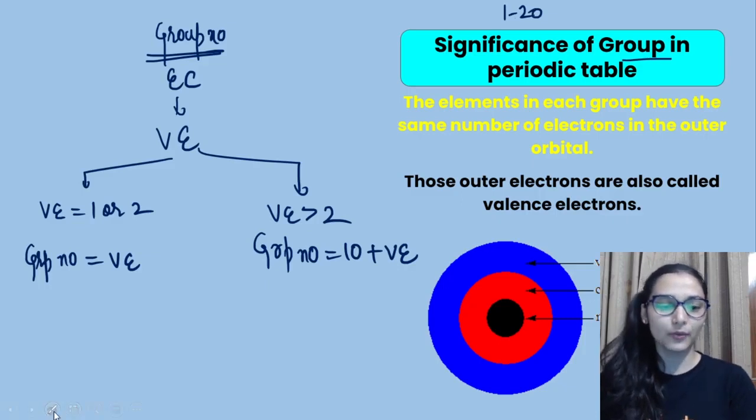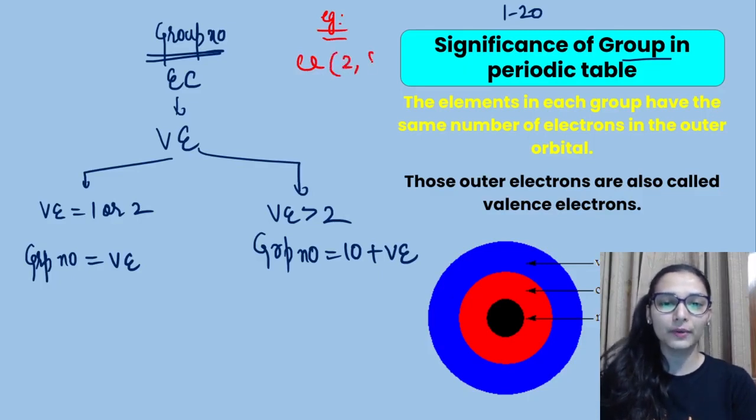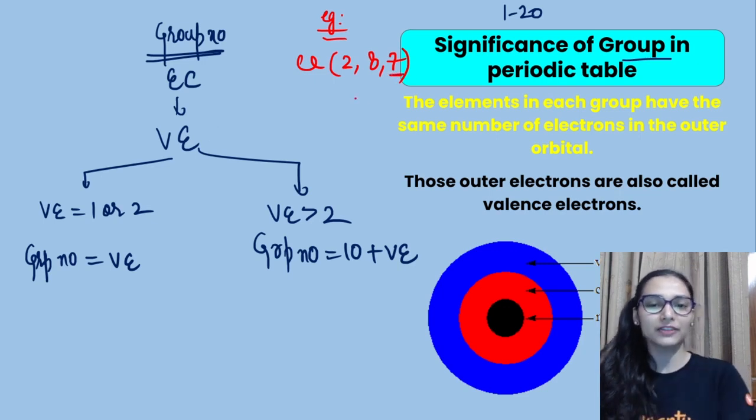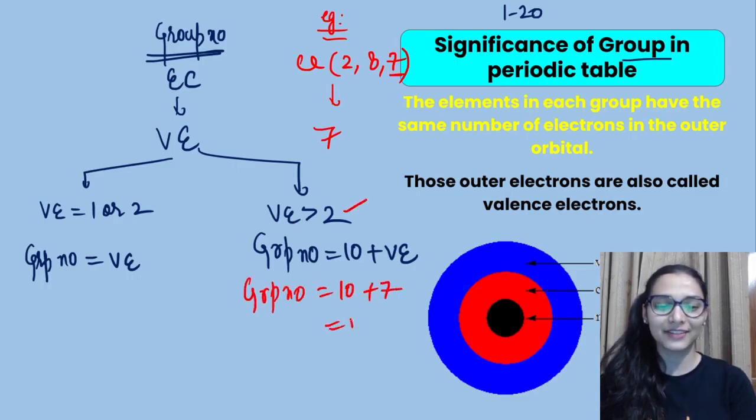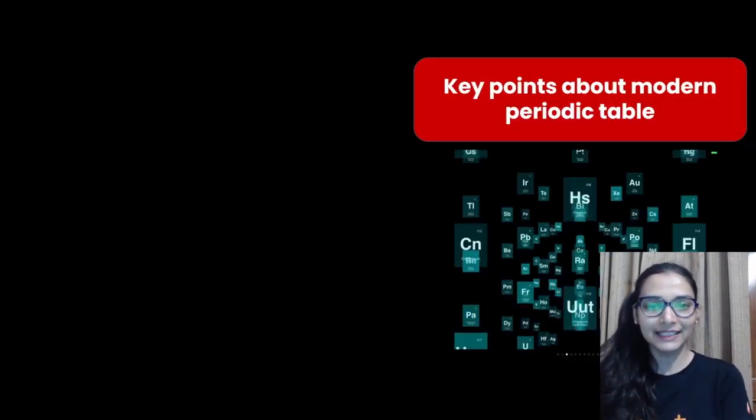Remember this. देखो, Ma'am is going to take an example now. Chlorine, write the configuration 2, 8, 7. Check the valence electrons. Electrons in the last shell: 7. 7 is more than 2. So what is the group number of chlorine? 10 plus 7, 17. Okay, so you can do that easily, I guess.